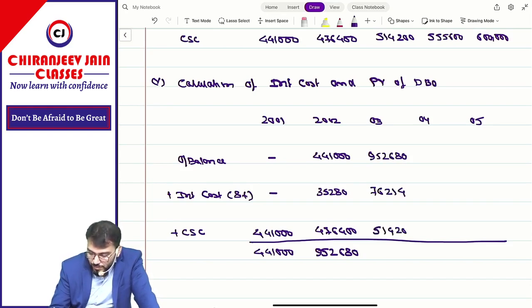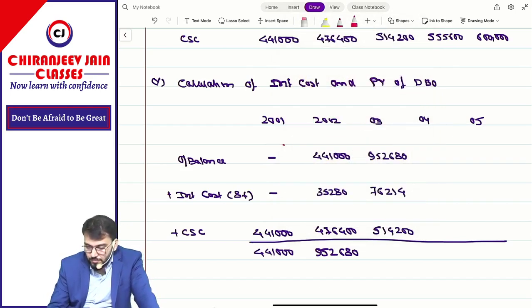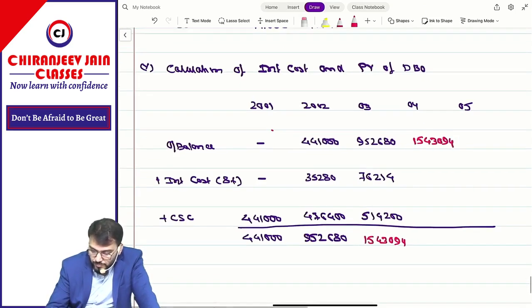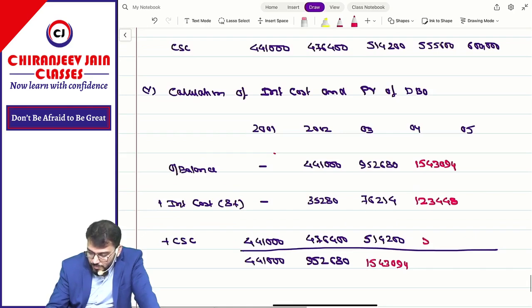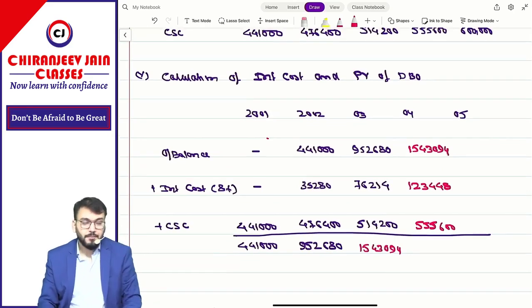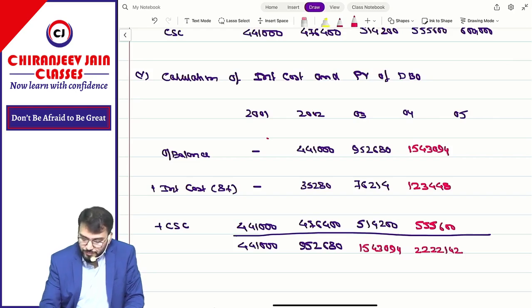Then 5 lakh 14,200. Total 15 lakh 43,094. Then interest 1 lakh 23,448. Plus 5 lakh 55,600. Total 22 lakh 142.